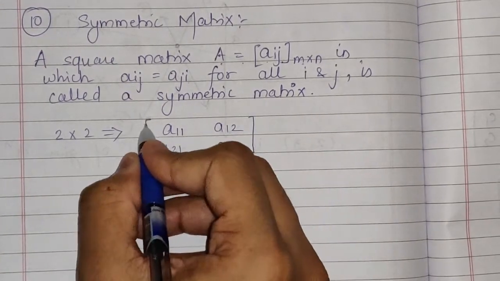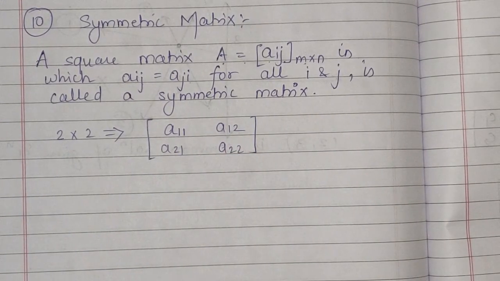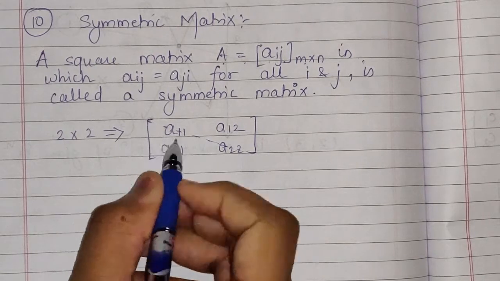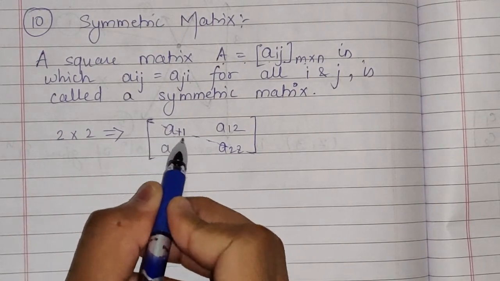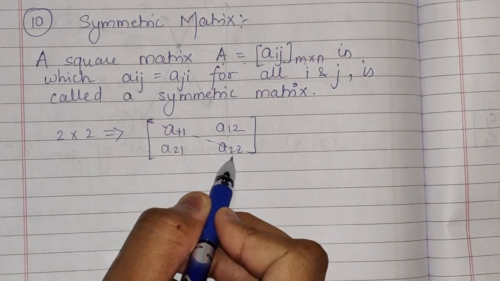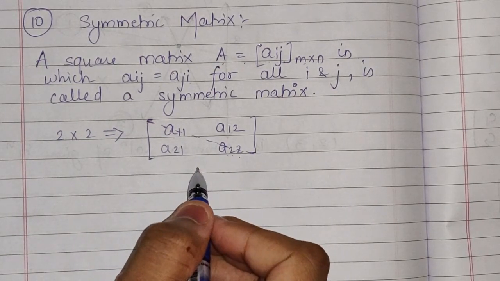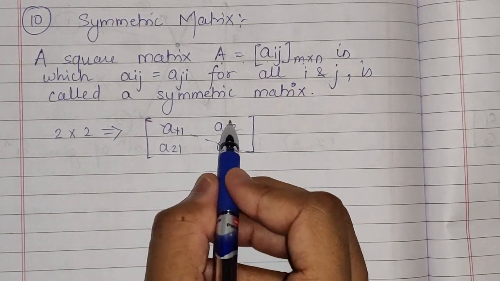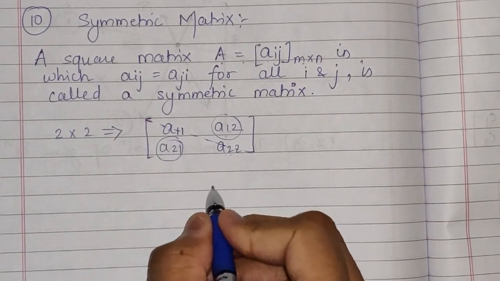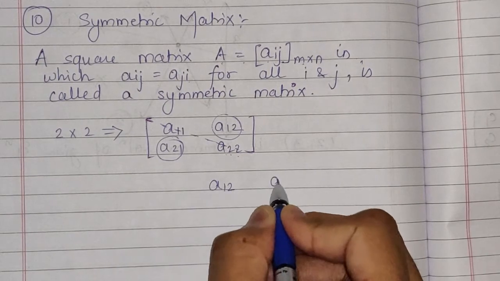Now first of all, for the symmetric matrix, do not consider the diagonal elements, that is A11 and A22. But the rest of the elements, that is A12 and A21, this is A12 and this is A21.